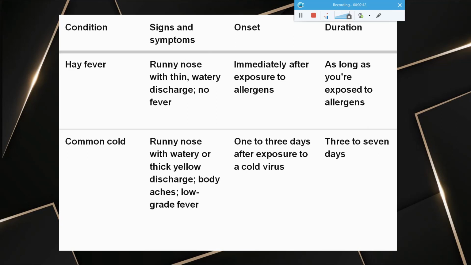But when it comes to hay fever, your onset of symptoms will be immediate. Once you get exposed to this allergen, whatever is the allergen, you will get these symptoms immediately. But when it comes to common cold, it takes some days of exposure. Two to three days it might take for the symptoms to be seen. And the duration of hay fever is as long as you're exposed to this allergen, the symptoms will continue, and once the allergen is gone, the symptoms are gone. But the common cold, you will have the symptoms for 3 to 7 days depending upon the intensity of the symptoms.